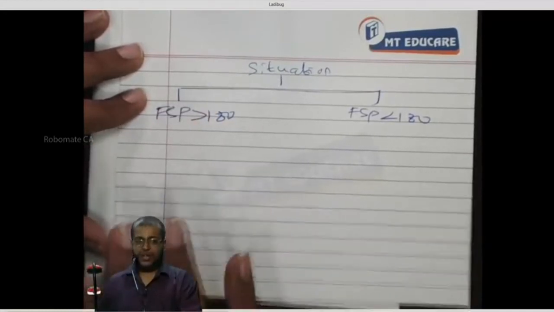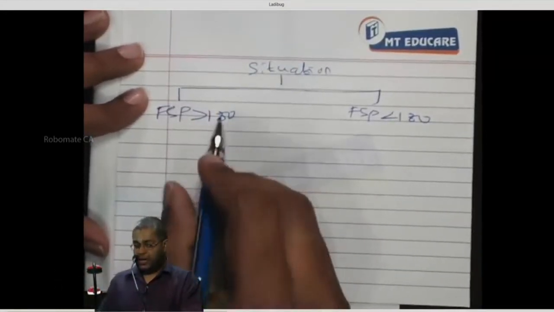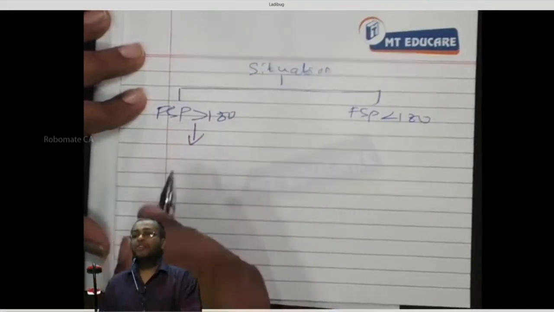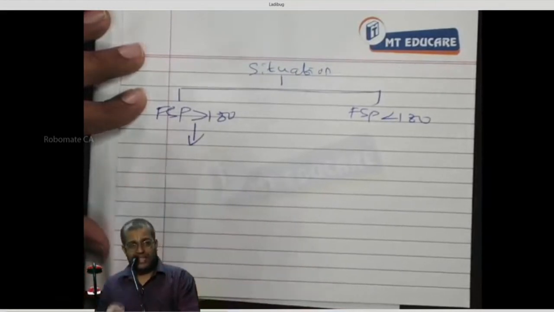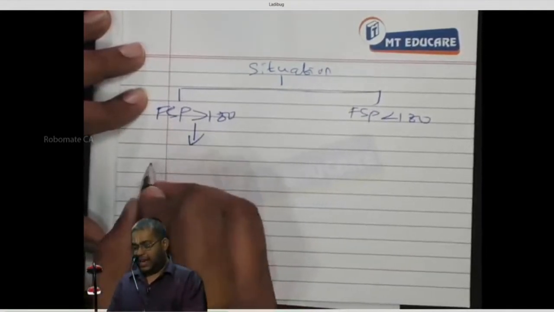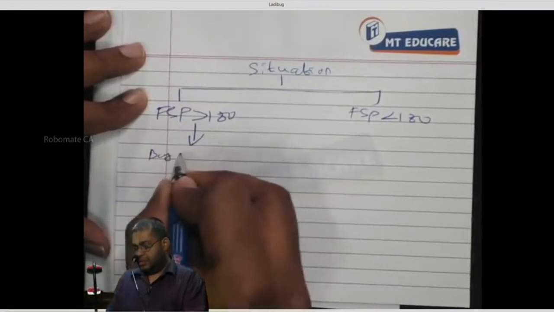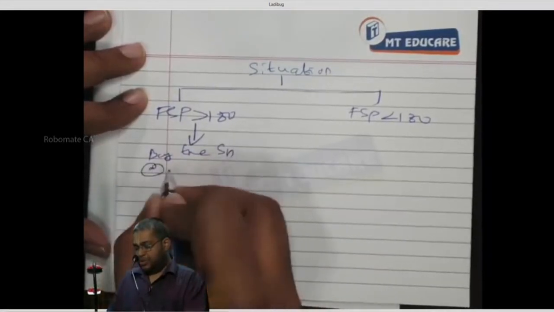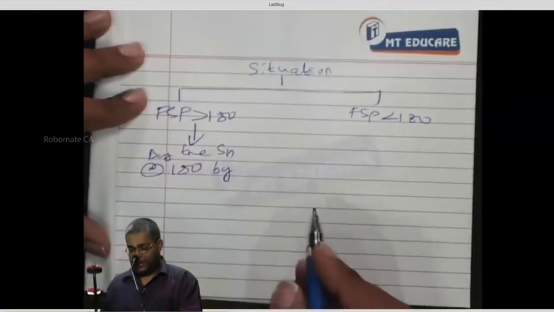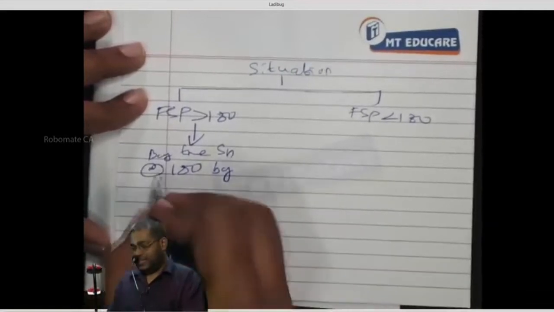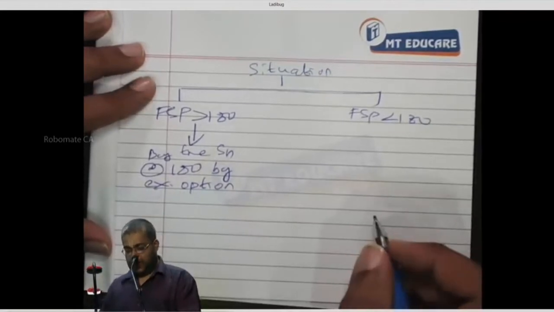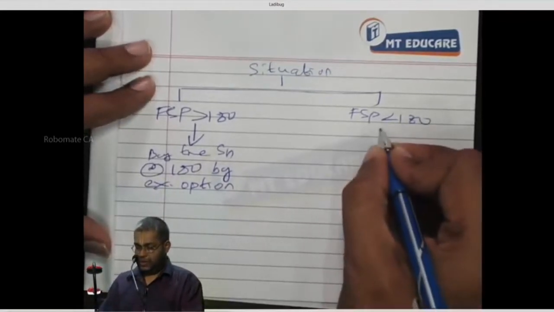Anyhow, we have decided to buy the share. You cannot escape. The other party is asking you, yes or no? If FSP is more than 180, say the share market price is 200 or 300 rupees, will I buy in the share market? No. I will exercise the option contract and ask for delivery. I buy the share at 180 by exercising the option.